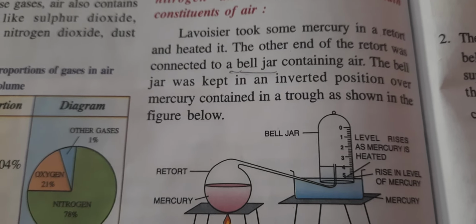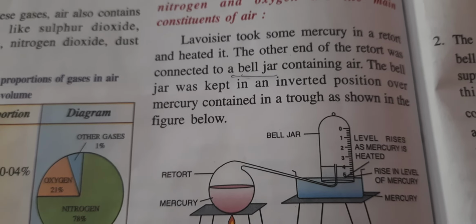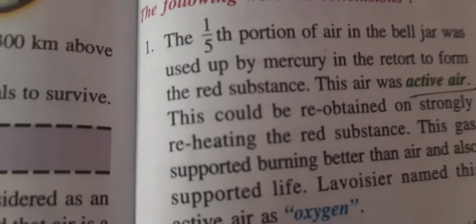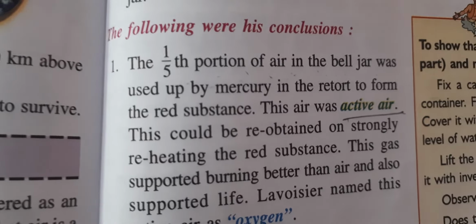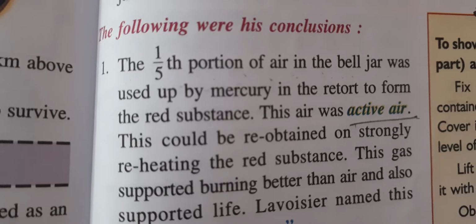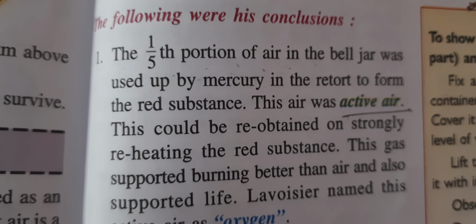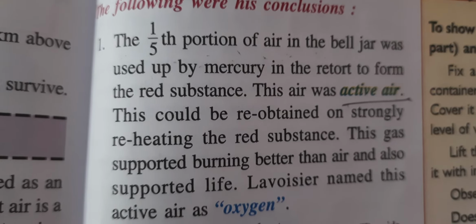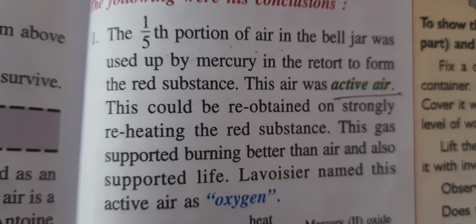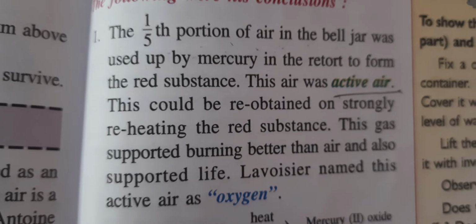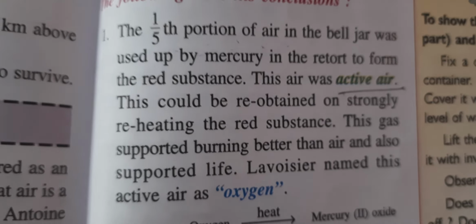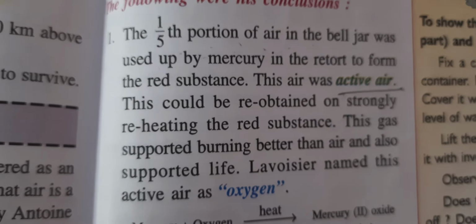What he saw, after seeing this thing, he came to some conclusions. Now let us see what conclusions he came to. Now following were his conclusions. First one, the 1/5 portion of the air in the bell jar was used up by the mercury in the retort to form the red substance. So जो 1/5 ऊपर उठा है, that means that much mercury is used. किसमें यूज हुआ? वो रेड कलर का सब्सटेंस बनाने में.